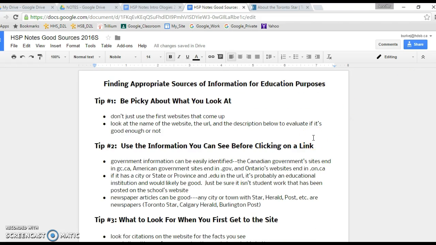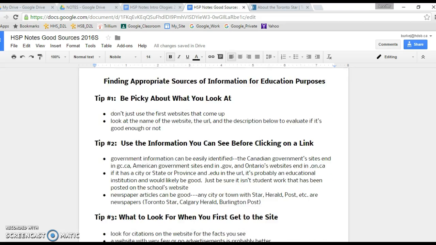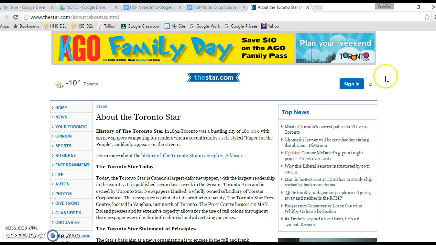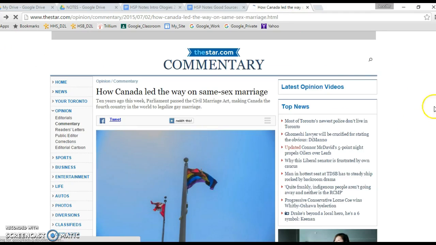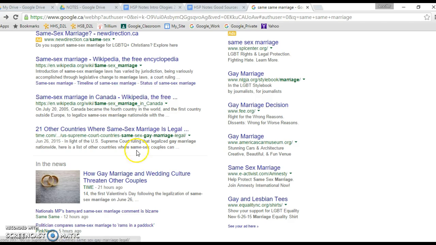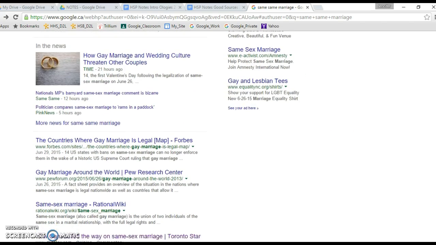So whenever you're looking for information, and you will be looking for a lot of information this semester, I will often have you give me the link to where you found your facts. And this is sort of the bar. This is where the bar is. You need to be following these 6 tips at all times to make sure that you're finding good information. The reality is there's lots of information out there. Your job is to sift through. So again, instead of just Googling your topic and saying, okay, this one, this one, this one, off I go, it's important to start by just looking here before you even click into anything. Look before you click. That really, I think, is the overall tip.